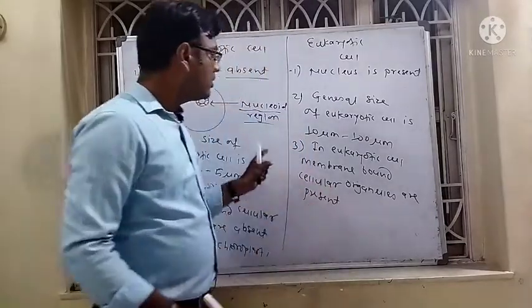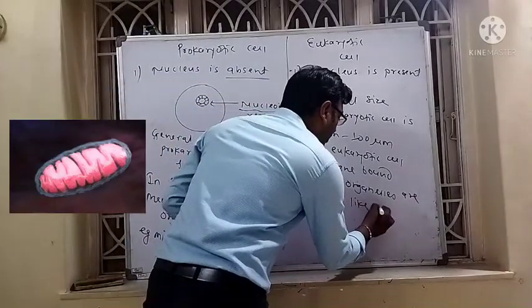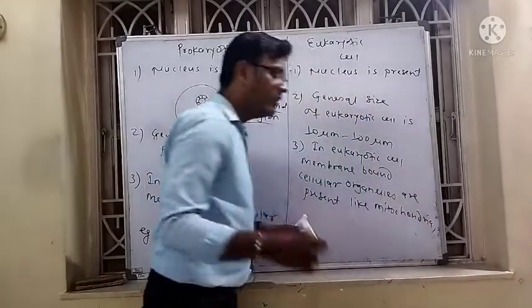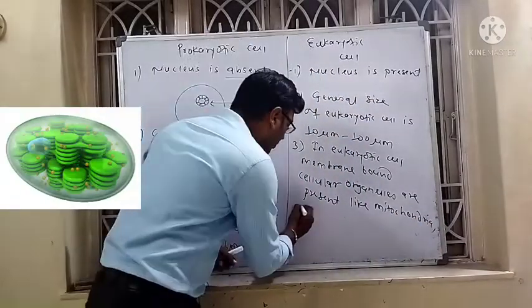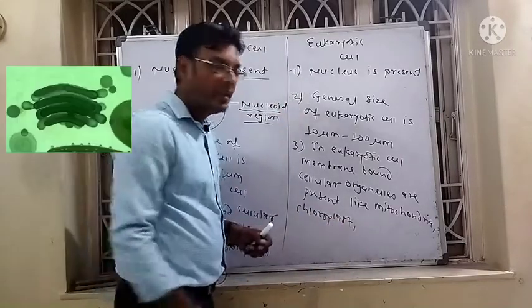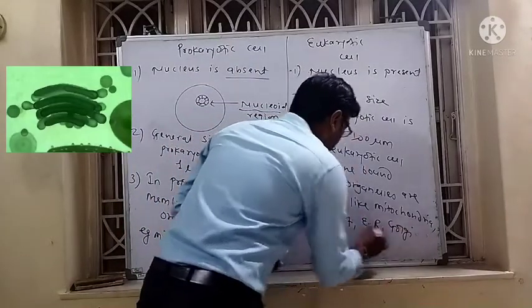In the plant cell, chloroplast is present. In the animal cell, chloroplast is absent.